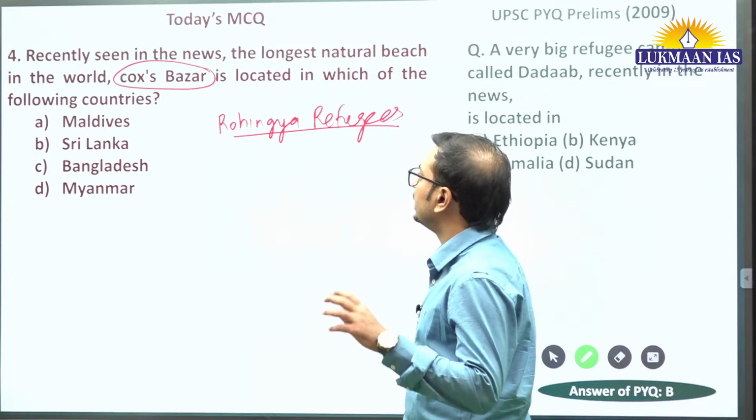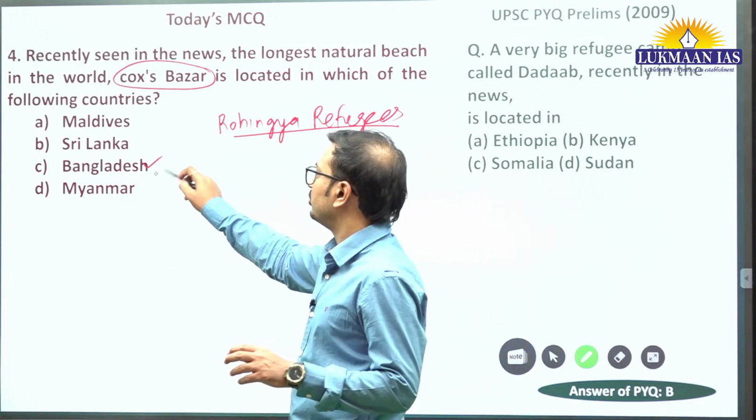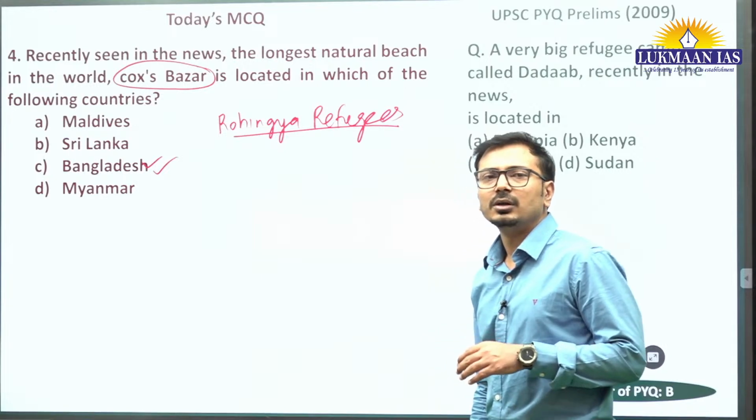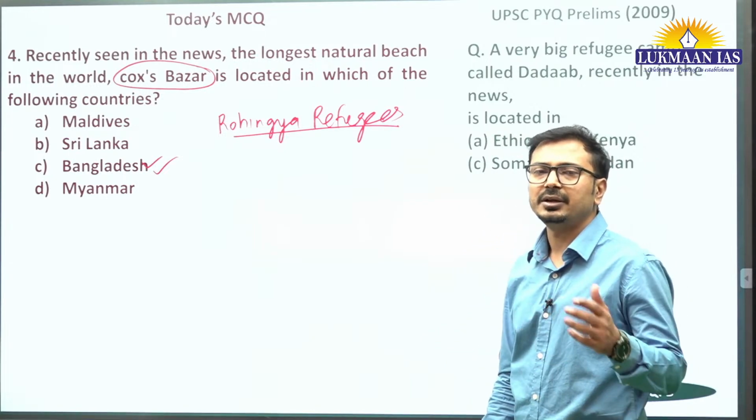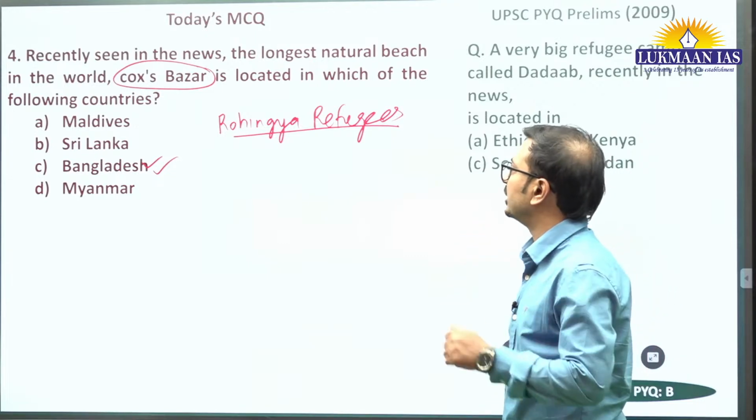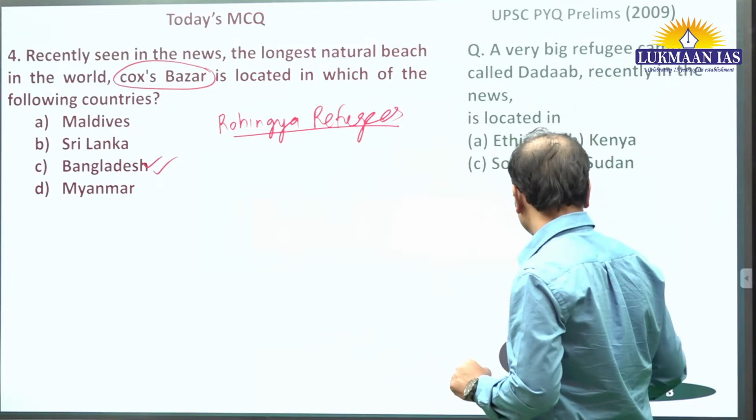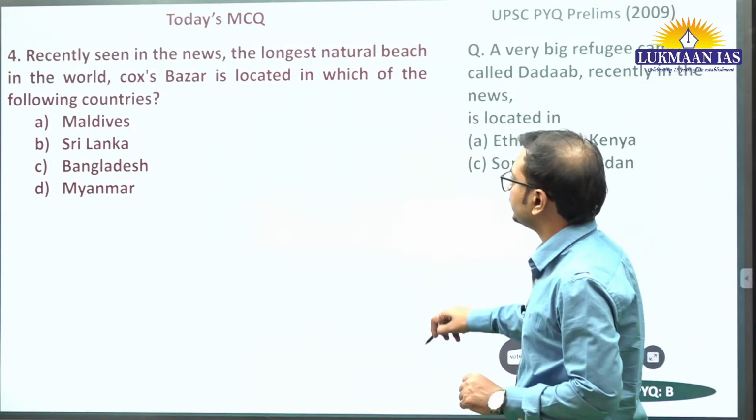Now it is located where? It is located in Bangladesh. It is also the longest uninterrupted beach. It is having that longest uninterrupted beach in the world, Cox's Bazar. Okay, so C is the correct answer. Bangladesh.